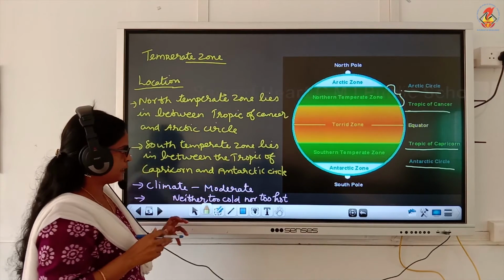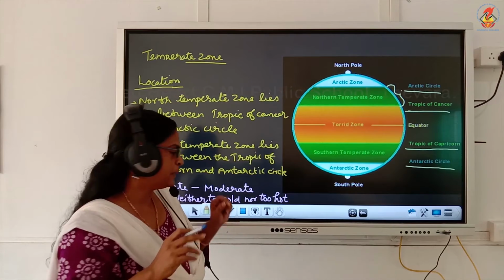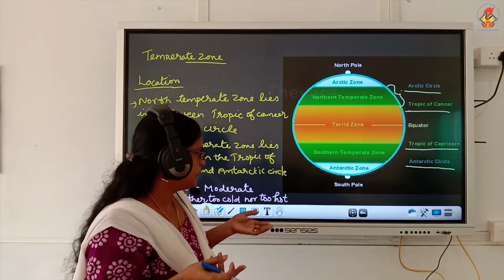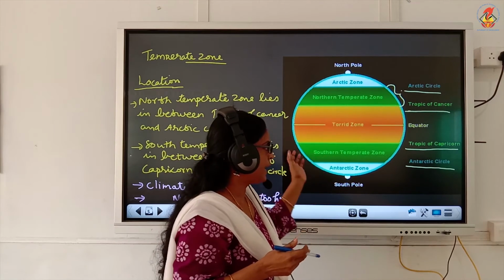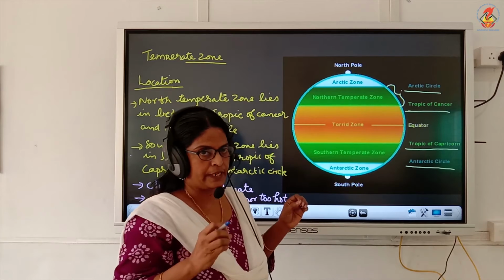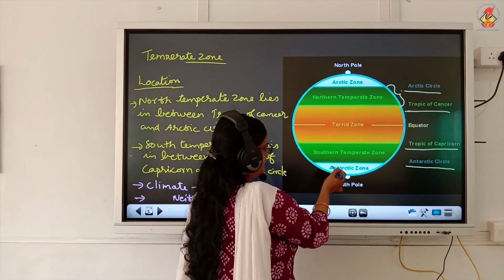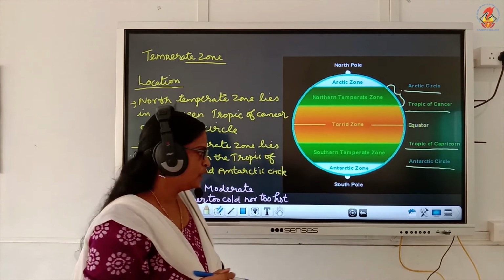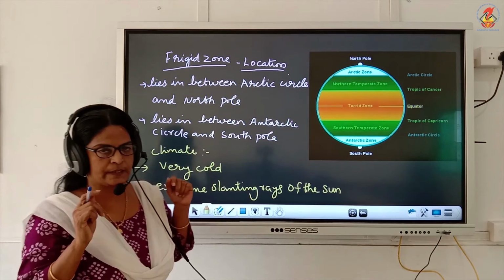And this is the location of the temperate zone. What is the climate over there? The climate is moderate. It is neither too cold nor too hot, because the midday sun never falls on any of the latitudes in temperate zones. Clear, children?